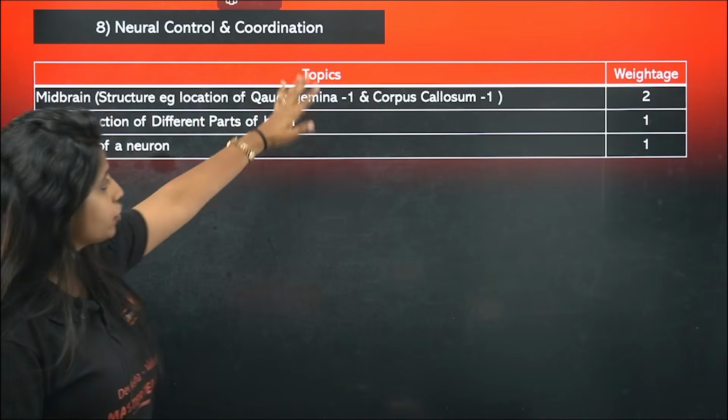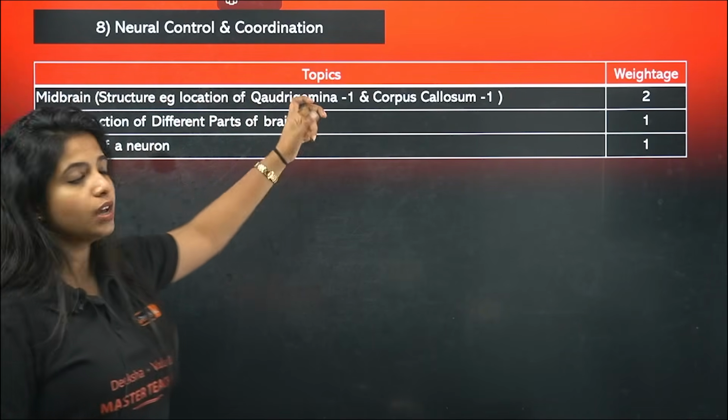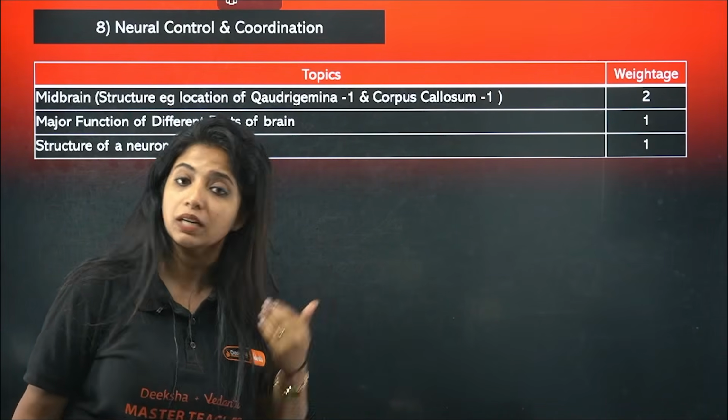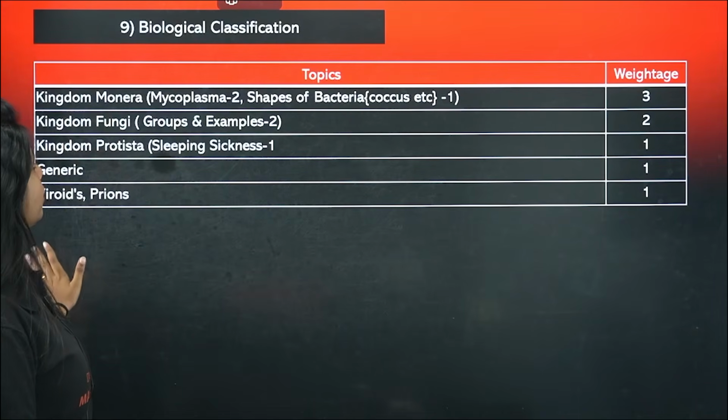Neural control and coordination, these are the topics which are there. Again, quite unpredictable, but still midbrain is somewhere from where most questions have been coming in. If at all you can spend a little time reading about midbrain, it will be really good. And yes, that is the thing of neural control and coordination.